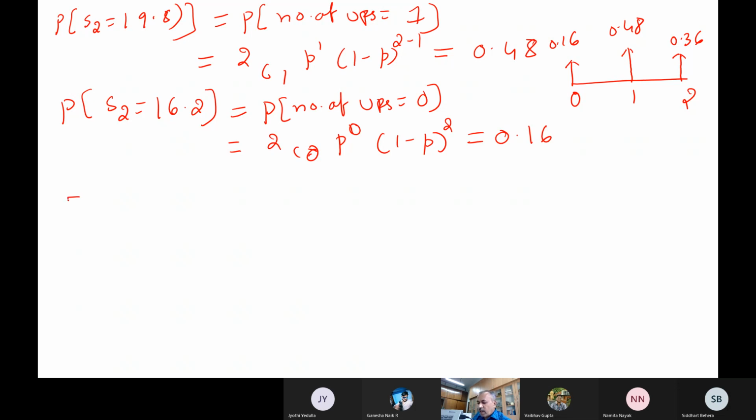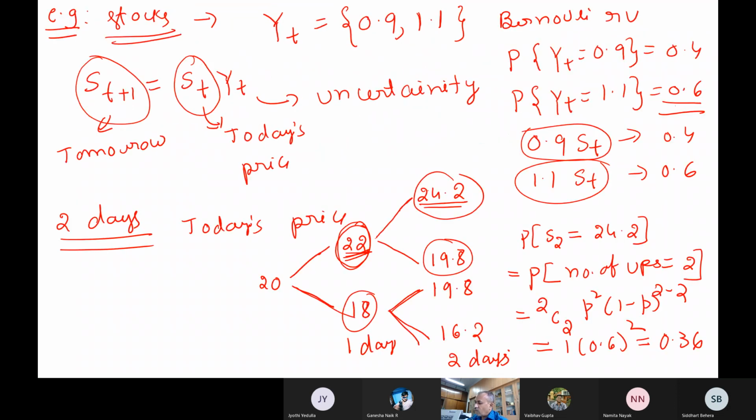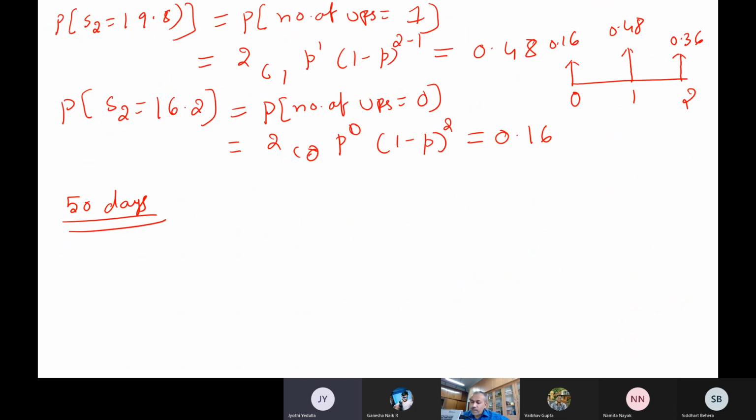Now suppose I want to calculate for 50 days, what do you have to do? How many outcomes will be there? We have done only for 2 days. Now 50 days means 2 raised to 50. That means so many outcomes are there.